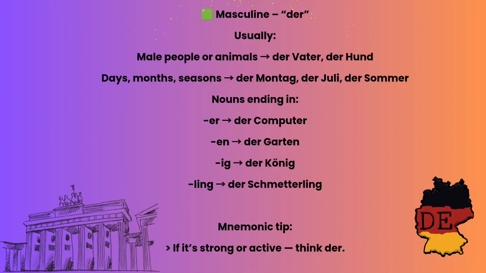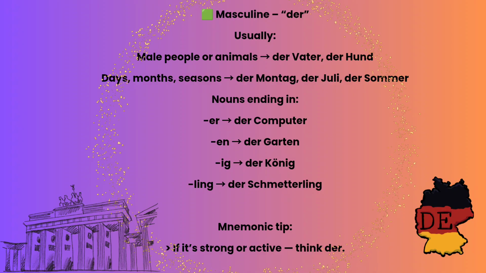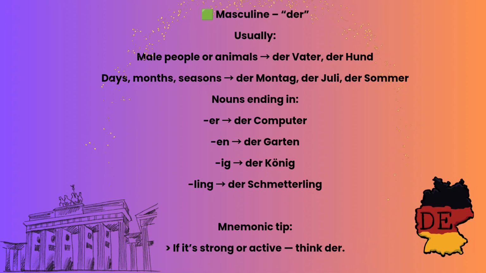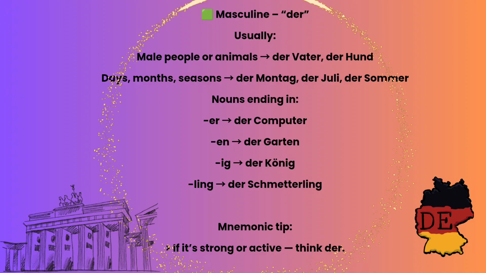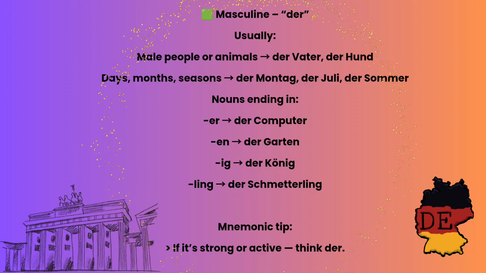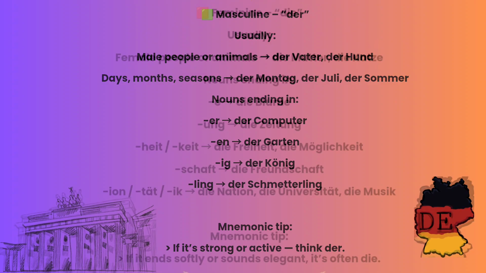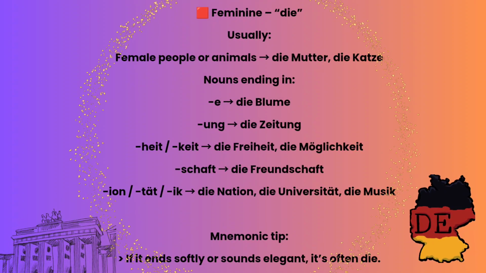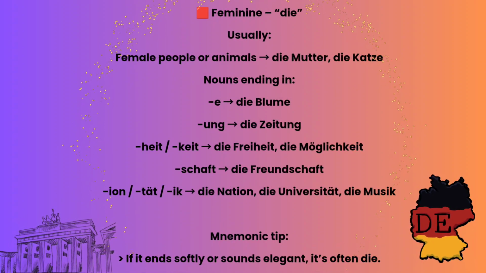Nouns ending in er, en, ig, ling. Der Computer, der Garten, der König, der Schmetterling means the butterfly. Mnemonic tip: if it's strong or active, think of der. So let's start with our second Deutsch article.